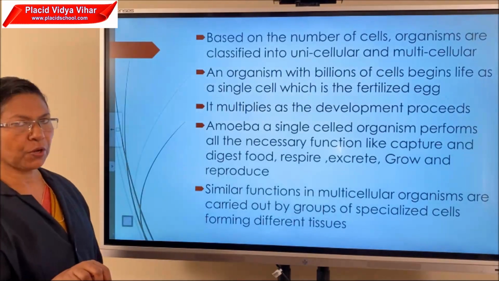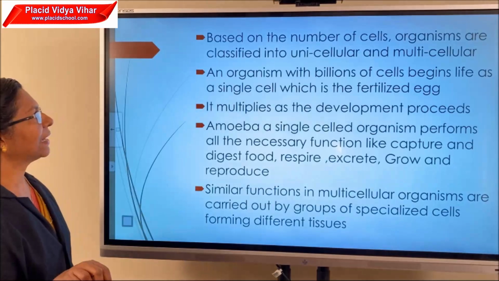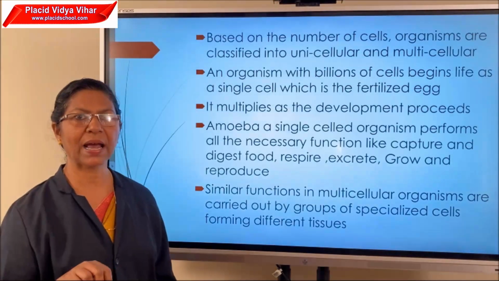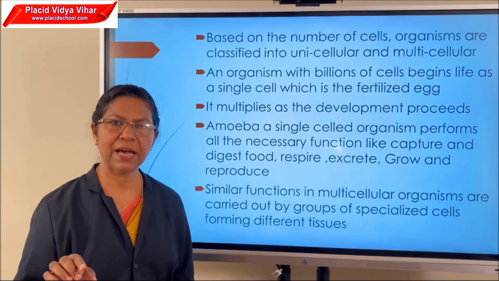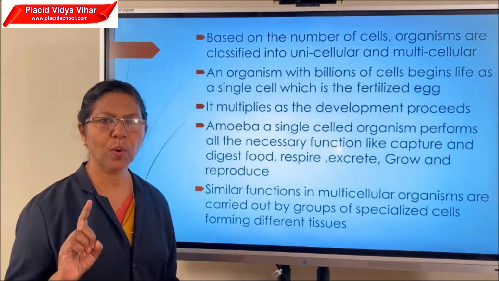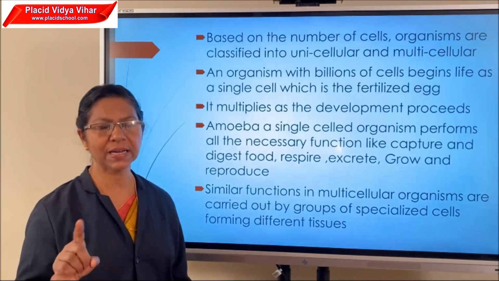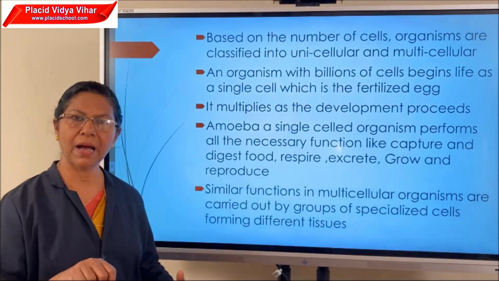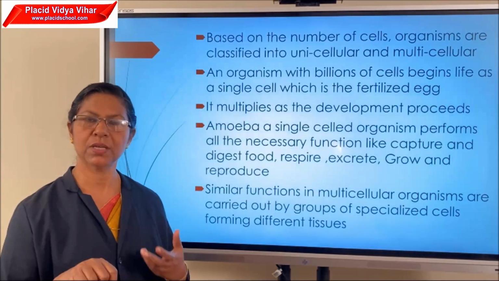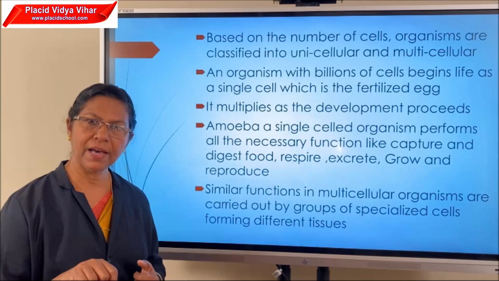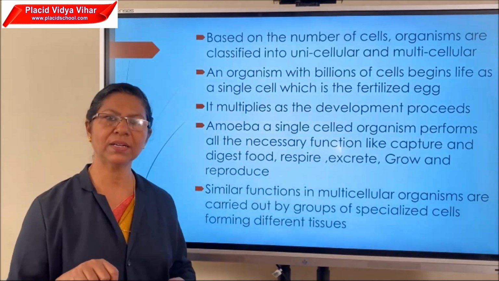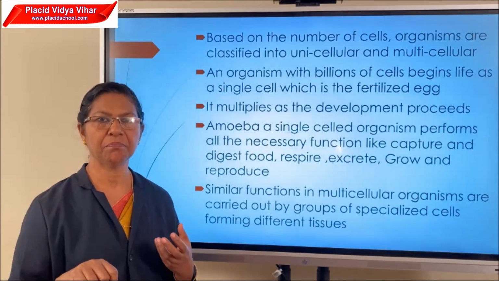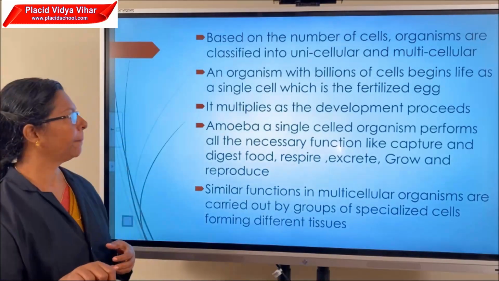Based on the number of cells, organisms are classified into unicellular and multicellular. Unicellular means they have only one cell. That means they are all single-celled organisms. Examples: amoeba, paramecium, chlamydomonas, euglena, etc. Multicellular means they have more than one cell. Examples: fungi, plants, animals, etc.